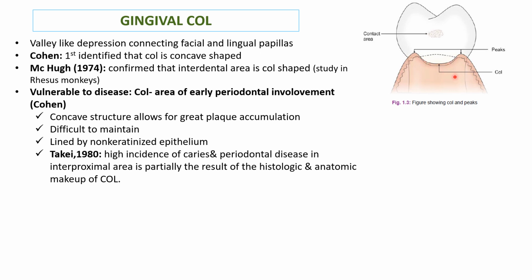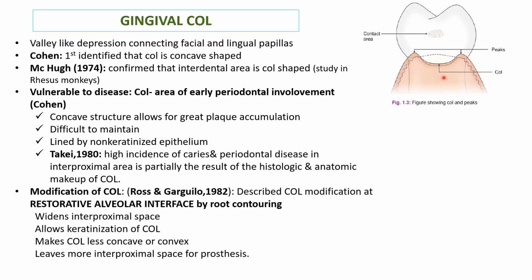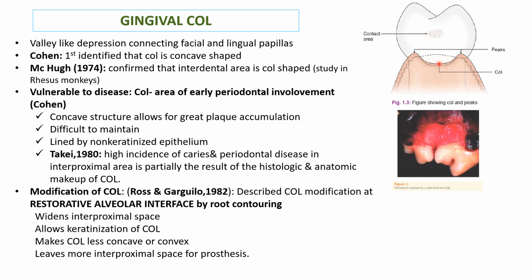And Takei in 1980 found that the high incidence of caries and periodontal disease in the interproximal areas is partially the result of the histologic and anatomic makeup of the col. Ross and Gargiulo in 1982 suggested modification of this col at the restorative and alveolar interface by root contouring.